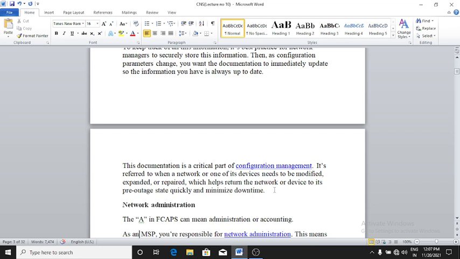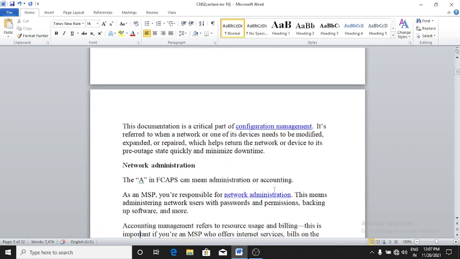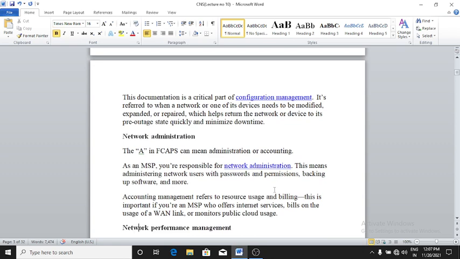Next is network administration. The A in FCAPS can mean administration or accounting. As an MSP, you are responsible for network administration. This means administrating network users with passwords and permissions, backing up software, and more.